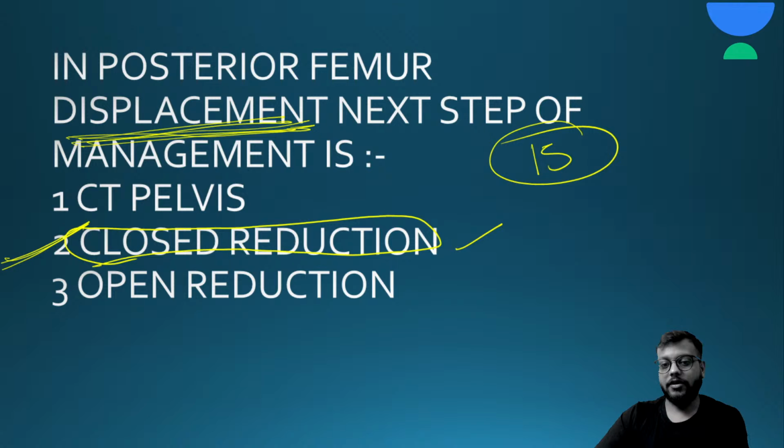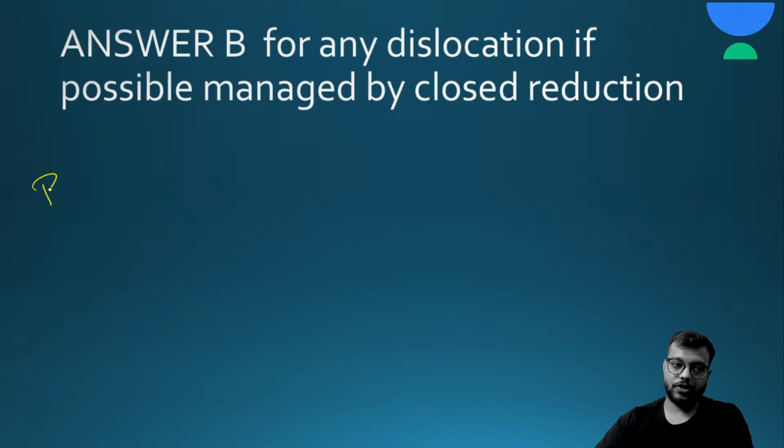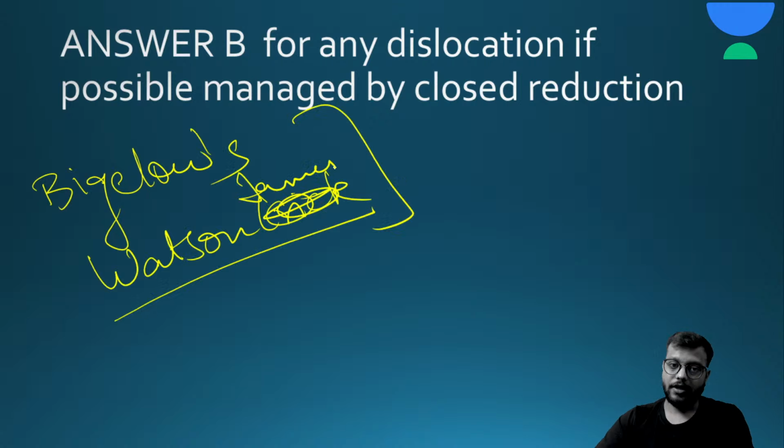So in posterior also you do the closed reduction, and the closed reduction techniques in posterior are Bigelow's technique and the Watson-Jones technique. Okay, you need to remember these two techniques.